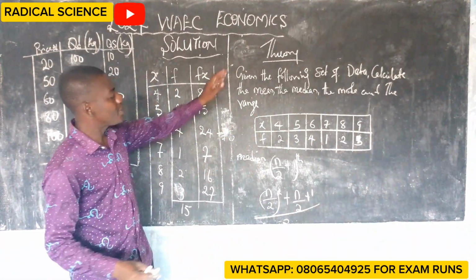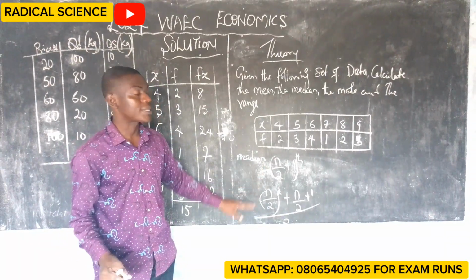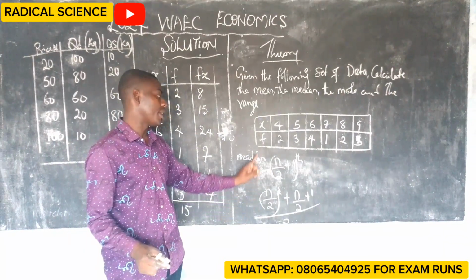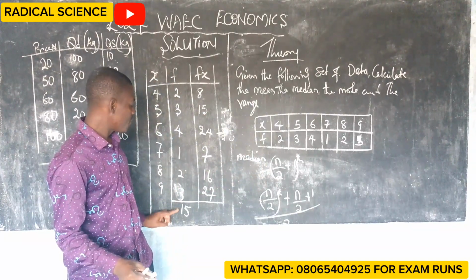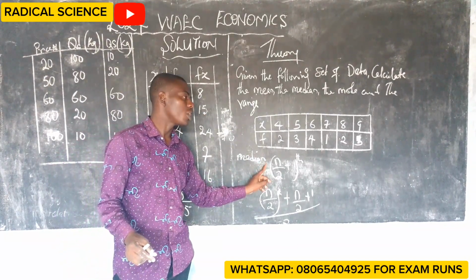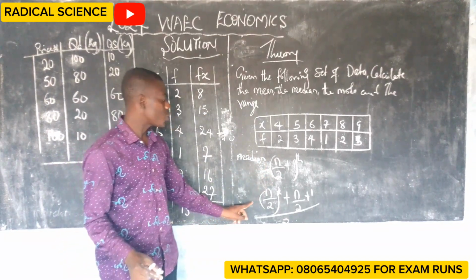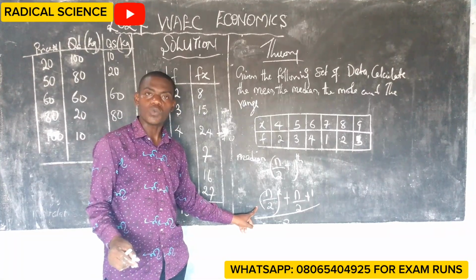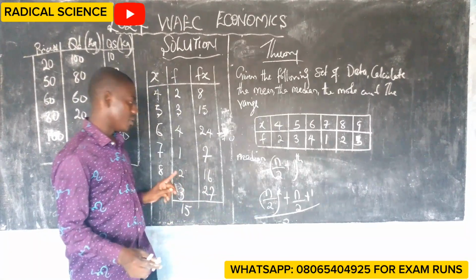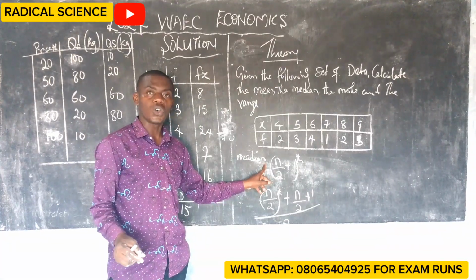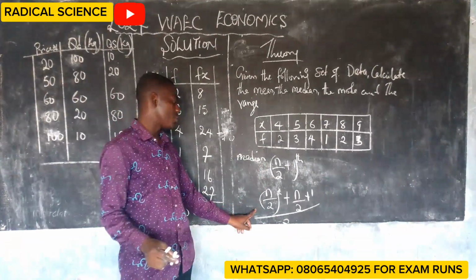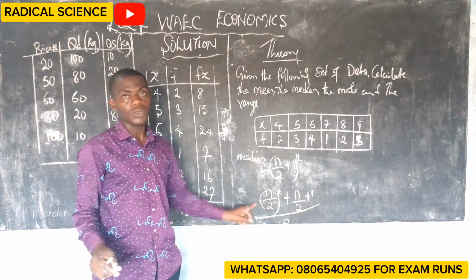We have two formulas. These two formulas are both used to calculate median. This is used when the frequency is odd, while this one is used when the frequency is even.